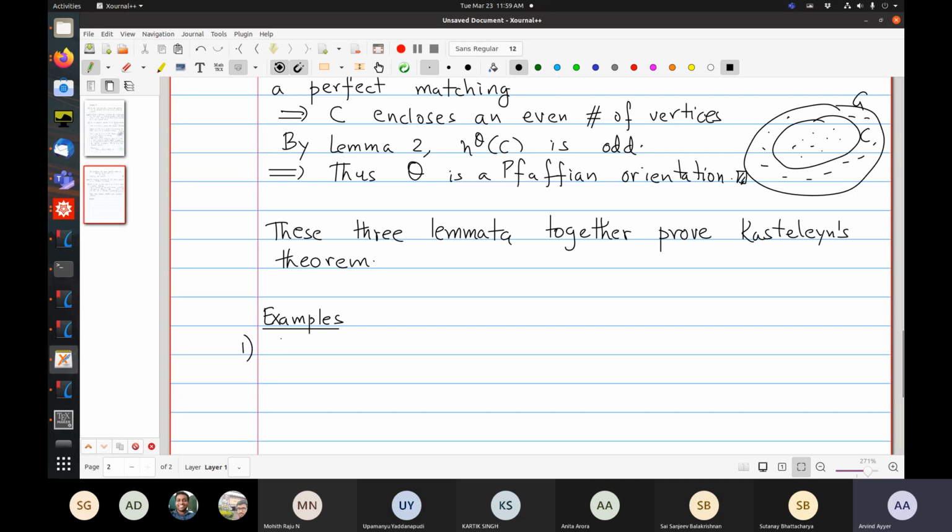Let Cn be the cycle graph on n vertices, on n nodes. So what is a cycle graph? It's just you take n points and connect them. So it's like the graph of a polygon. It's a simple polygon. Okay. So it's 1, 2, 3, 4. So here is the picture for n equals 4.